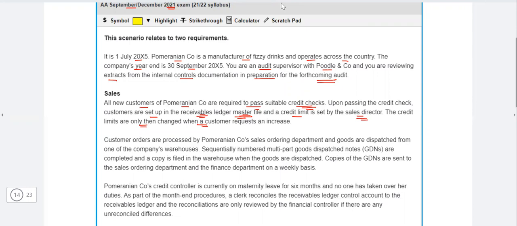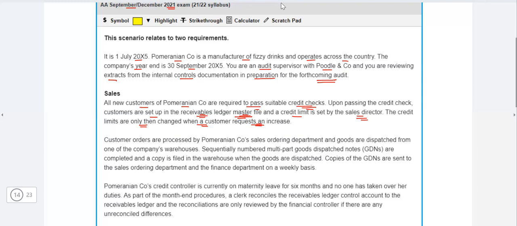So the credit limits are only changed when a customer requests an increase, otherwise it remains static. So now this is the problem: maybe there are customers who are not paying well, they have a poor credit rating, and still the company is giving them the same credit, which can result in increased bad debts, irrecoverable debts. So this is the deficiency.